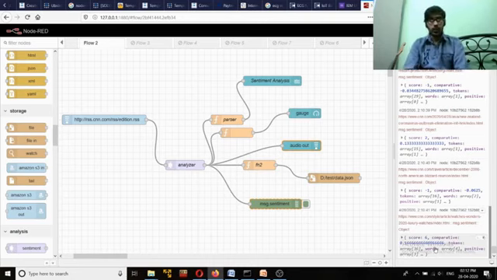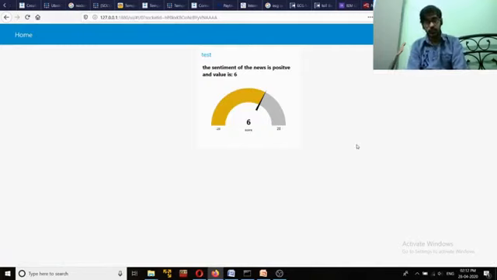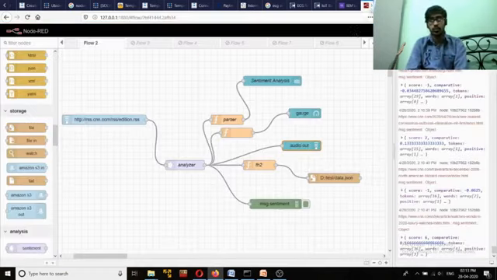Okay. So in this way, you can create a sophisticated IoT application through which you can analyze the sentiment of a particular application or a particular social media, sometimes news channels as well. So this is a very basic and simple demonstration of how you can use sentiment analysis as an application, and that can be used to analyze different social media or different news channels as well. Okay, thank you so much.